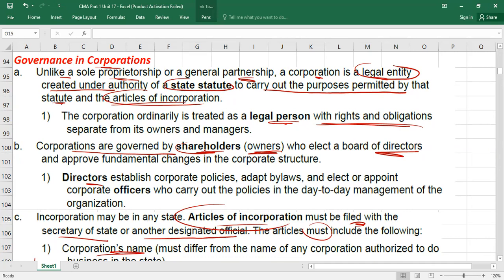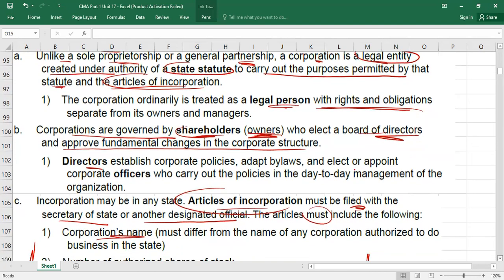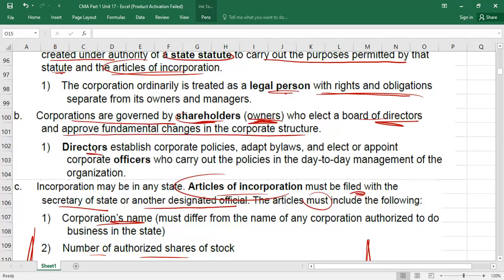So here we go. How is a shareholder defined? Shareholders are the owners of the business who elect the board of directors and approve fundamental changes in the corporate structure. Like if you want to make changes in structure, maybe you want to bring new directors, maybe you want to fire one director, we may need permission from the shareholders. Understood? Then we have a word here, directors. Let me tell you, I already explained to you. Now the information will be linked.